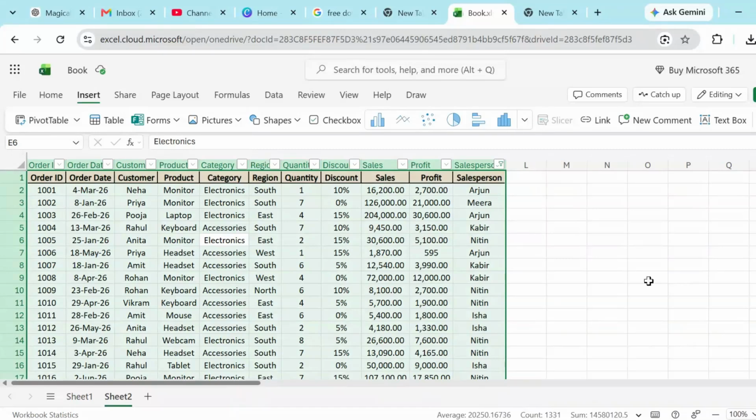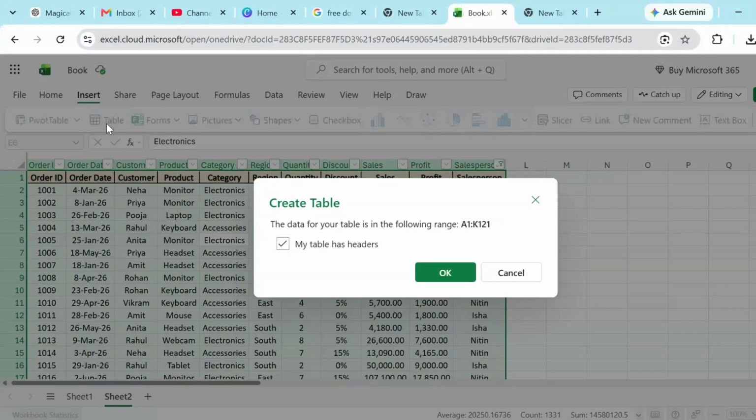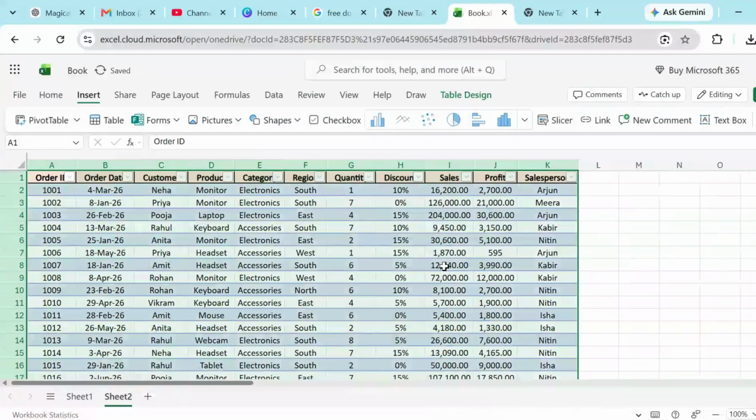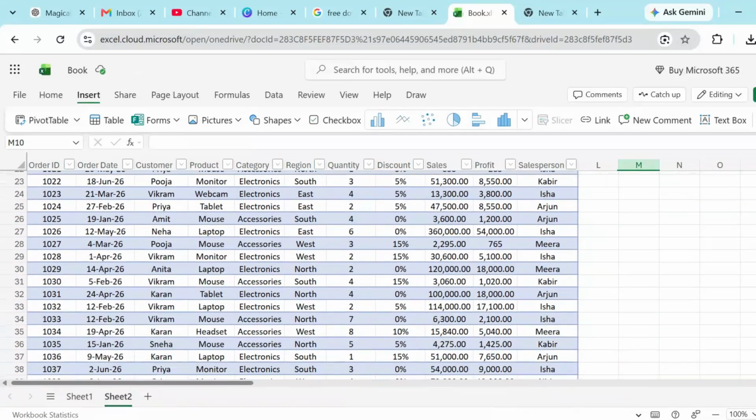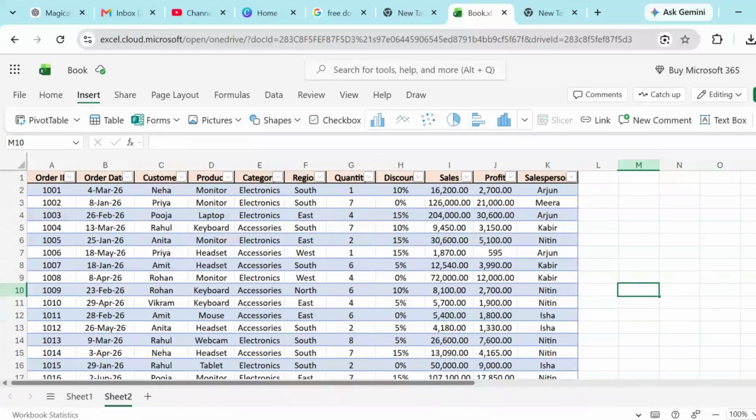But in the web version, you just have to select all the data and under the insert menu, select table. When you select table, it will show a pop-up menu asking whether my table has headers or not. So my table has a header. I will check this option and click OK. Now you can see that my data has been instantly converted to a table. Its appearance has already changed. You can see very clearly.